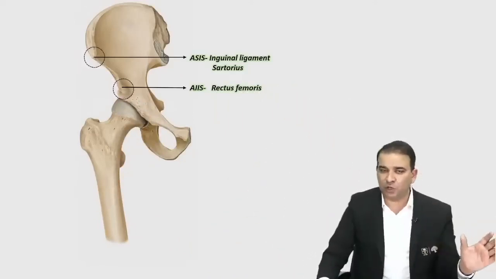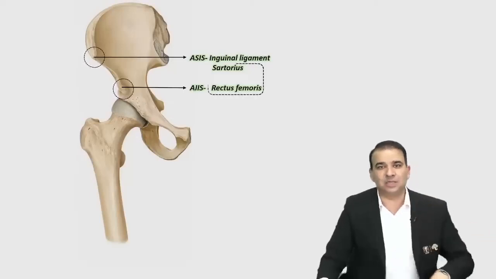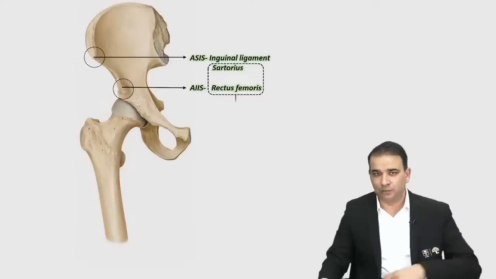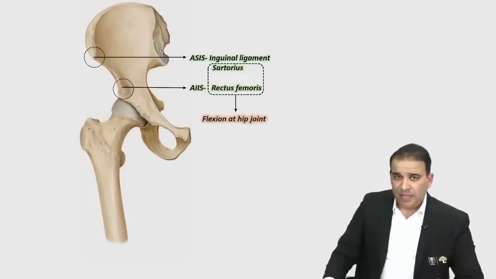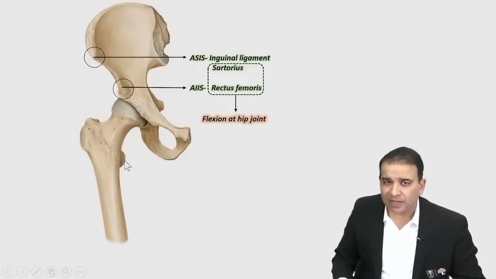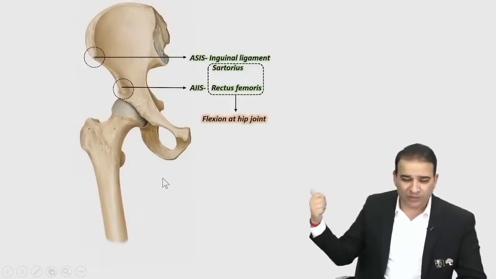They have other functions also, but at the hip joint, both sartorius and rectus femoris cause flexion. They both are the flexors of the hip joint. What do you see over there? You can see the greater trochanter. Lesser trochanter can be appreciated better from the posterior view. I'll show you in the next picture here.